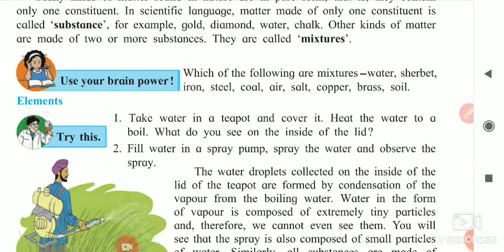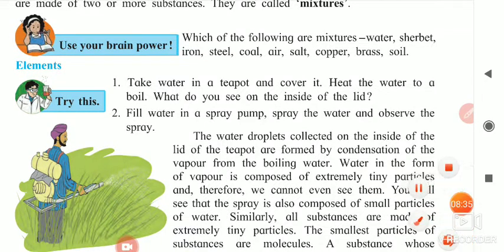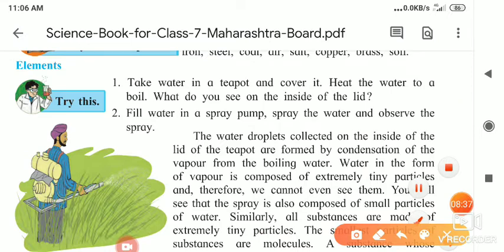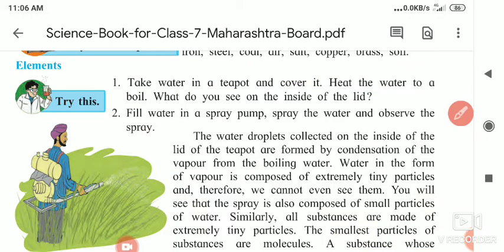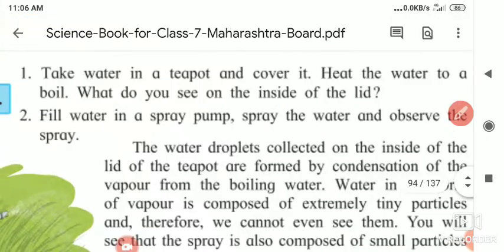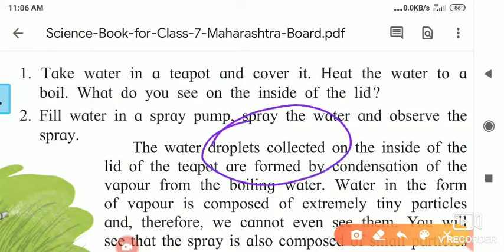No, that was over. Element. Take water in a teapot and cover it. Heat the water to the boil. What do you see inside the lid? As you know, if you are opening your tiffin in the recess, your mother has put hot chapatis inside it.